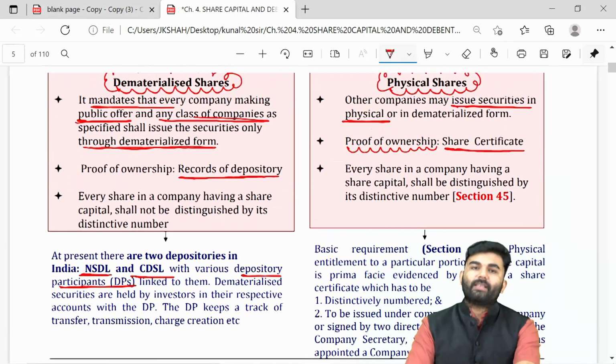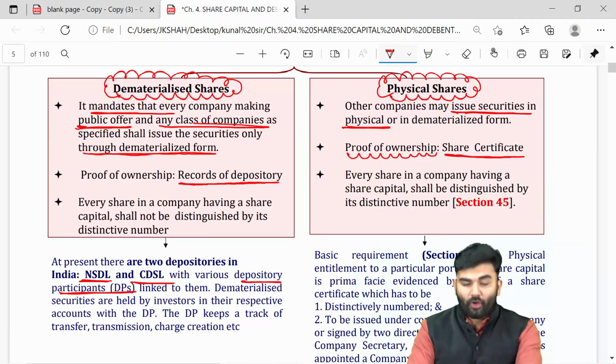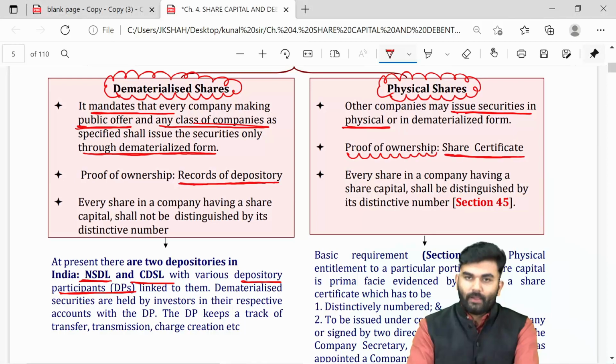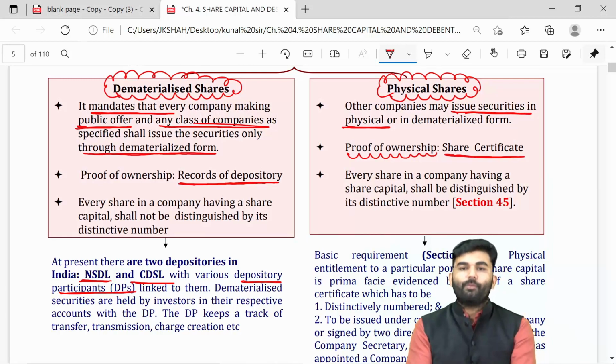So if the securities are held in dematerialized form, then the proof of ownership is the records of the depository. But if the shares are held in physical form, then the share certificate will act as the proof of ownership.